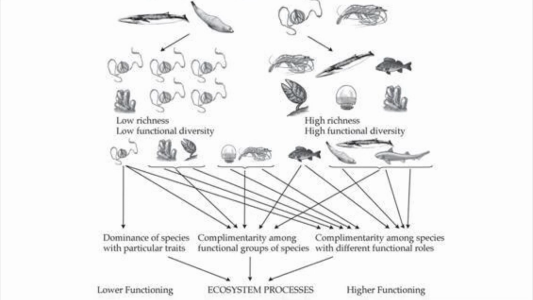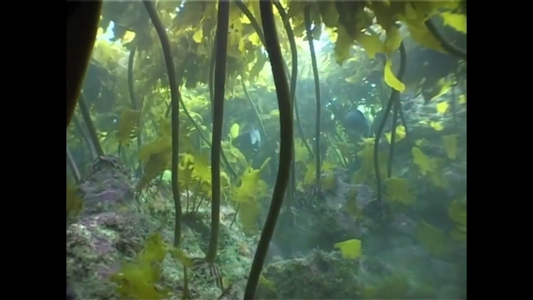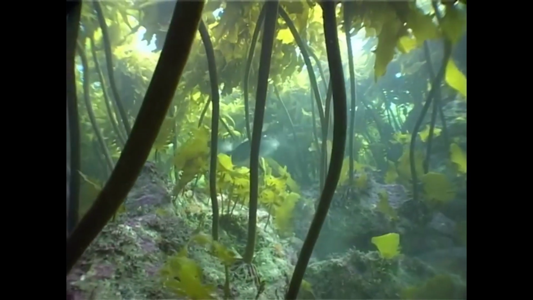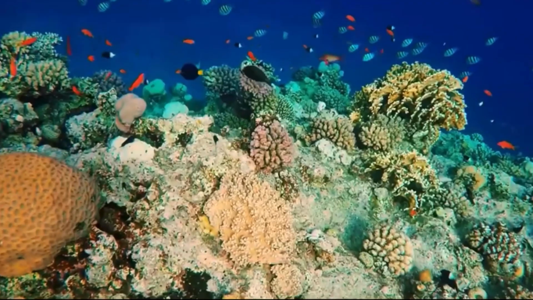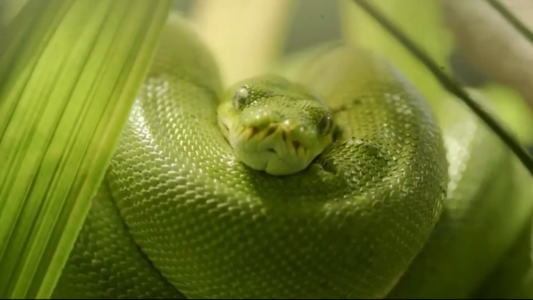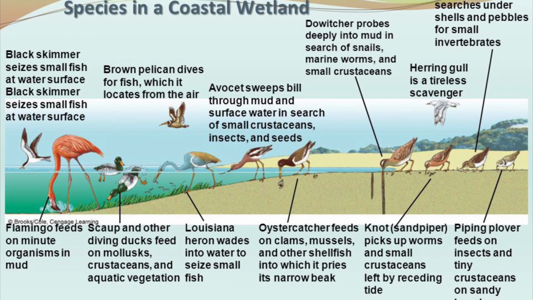Each species in the ocean has a particular role to play, whether that is marine worms converting organic material into carbon dioxide, or marine plants photosynthesizing, or sharks controlling prey populations. Some species play similar roles in an ecosystem, so if one species becomes extinct, another will be able to carry out the same function or service.